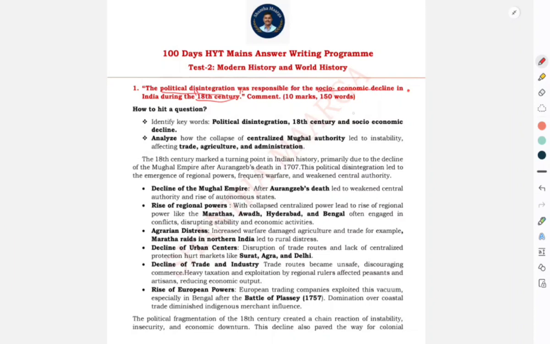Okay, the question is: the political disintegration was responsible for socio-economic decline in India during the 18th century. Comment. It is for 10 marks and 150 words. So let's understand how to answer this question. First, we have to identify the keywords involved in the question. That is political disintegration, 18th century and socio-economic decline. He is not asking about the political reasons or anything. It's about a socio-economic decline.